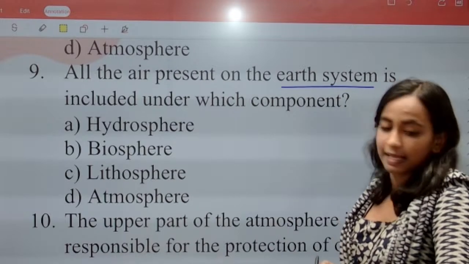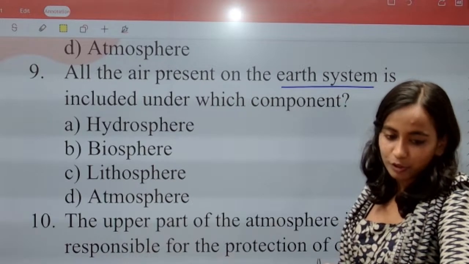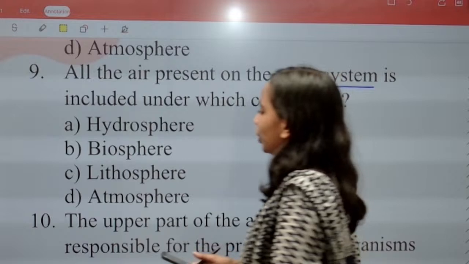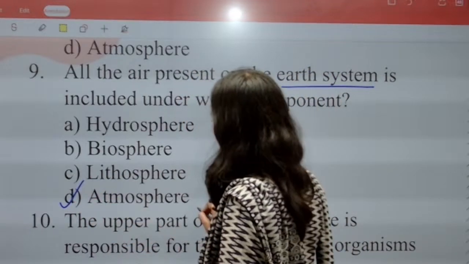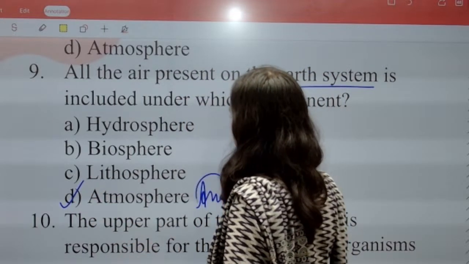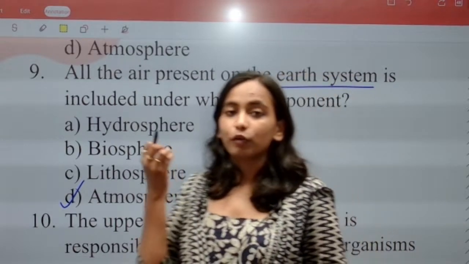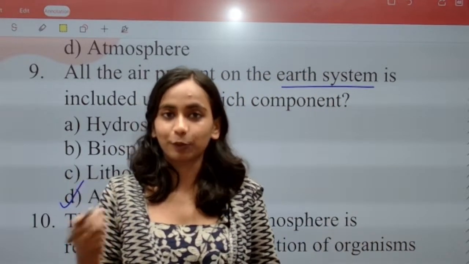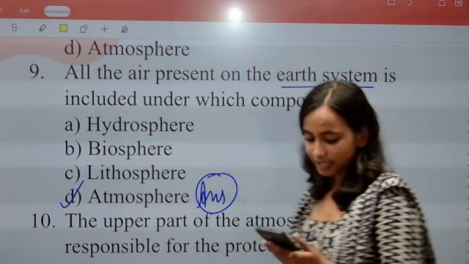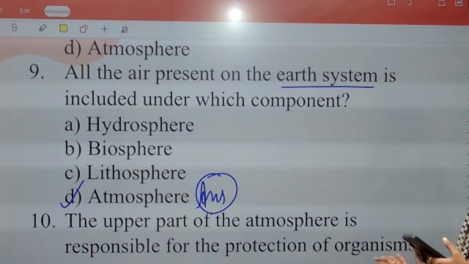Okay, Viral has given answer D. Kanishka has also answered D. Good. Everyone, your answers are correct. What will be the correct answer? Atmosphere. All the air that is present in the earth, in which component is it included? It is included in the atmosphere. So the right answer for the question is option D, atmosphere.